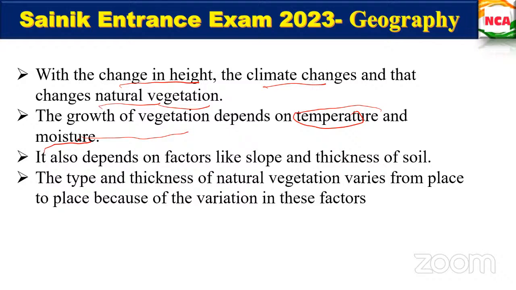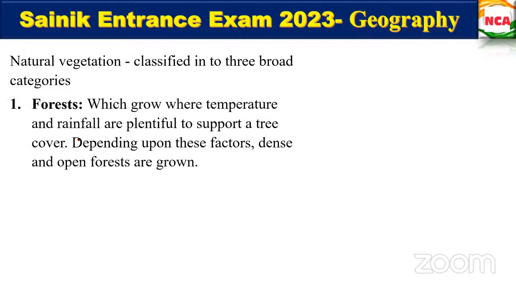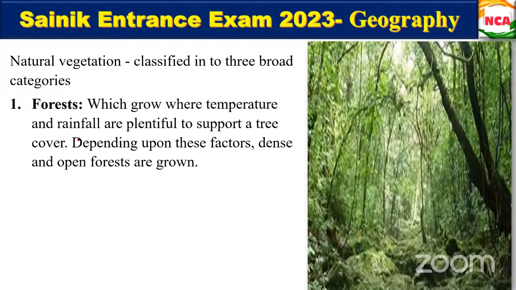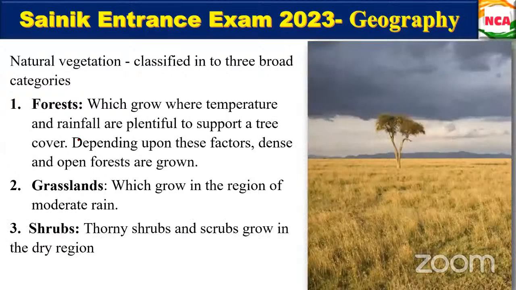So we have seen these types also. What are the different types of vegetation? Forest, grasslands, where we get moderate rain, and shrubs. You can say thorn shrubs, which will grow in the dry region as well.